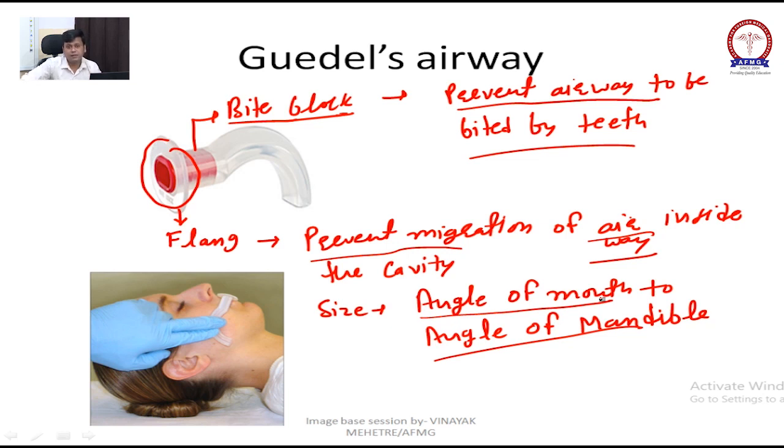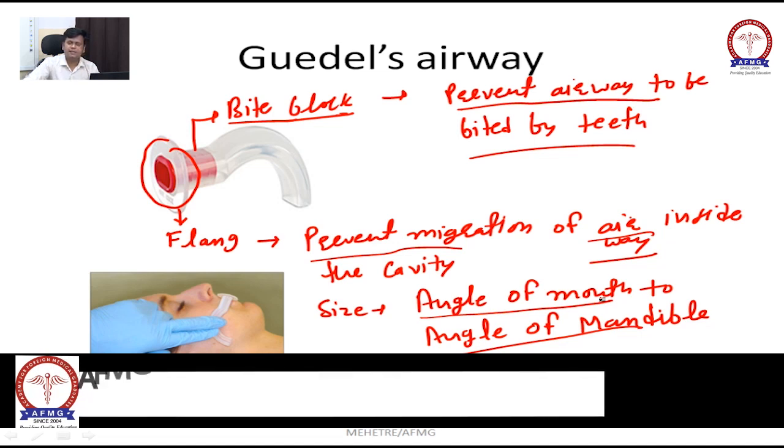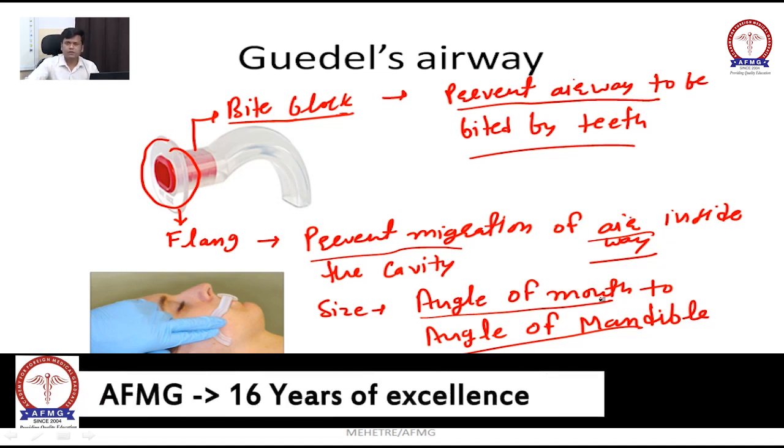It cannot be tolerated by a conscious patient, whereas a nasopharyngeal airway can easily be tolerated by a conscious patient.